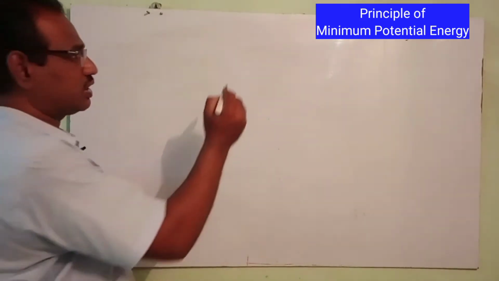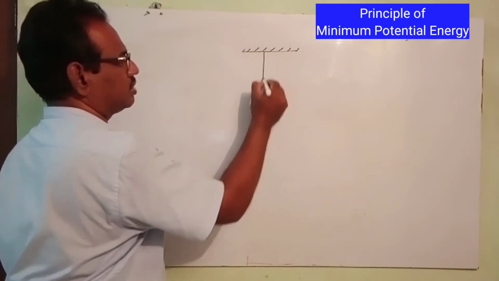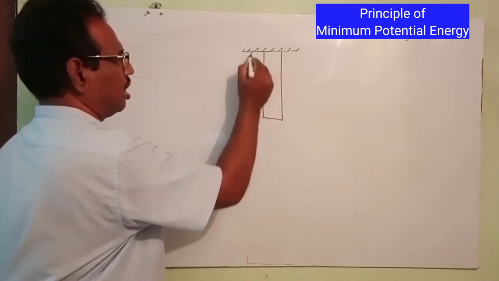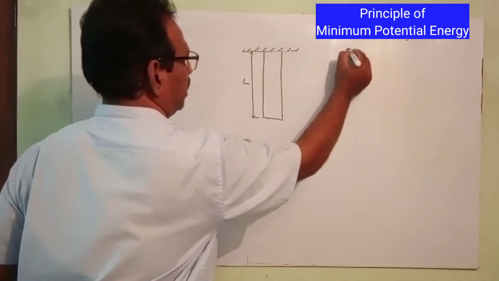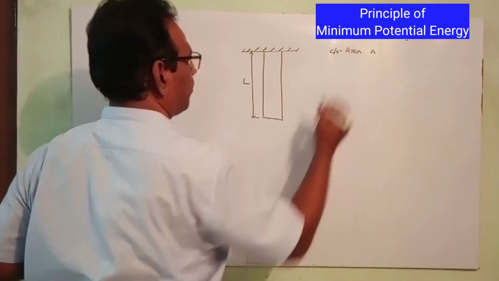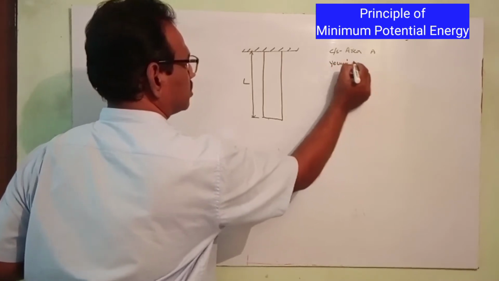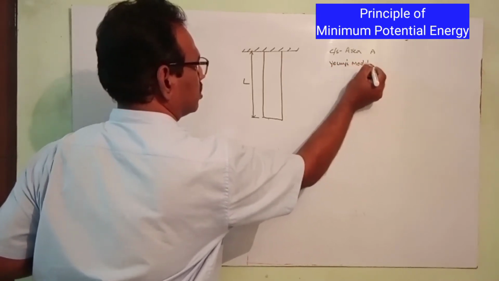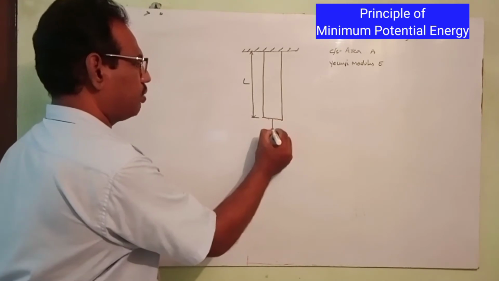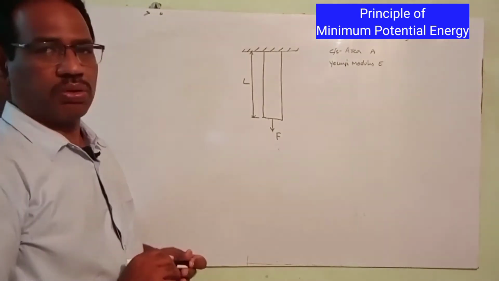Let us start our discussion with respect to one simple example. So let us consider one metal rod and having length L and having some cross section A, cross-sectional area A, and having a material property that is a Young's modulus, E, and it is subjected to a point load F. When it is subjected to a load, what happens?